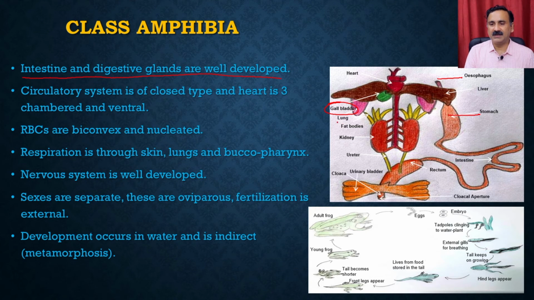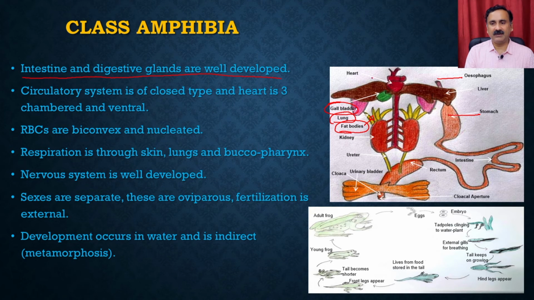They have well developed lungs for respiration. Then they have the fat bodies. These fat bodies are very useful, because the frogs go for hibernation, and during that hibernation these fat bodies are used for supplying energy, because they can be utilized for metabolism.